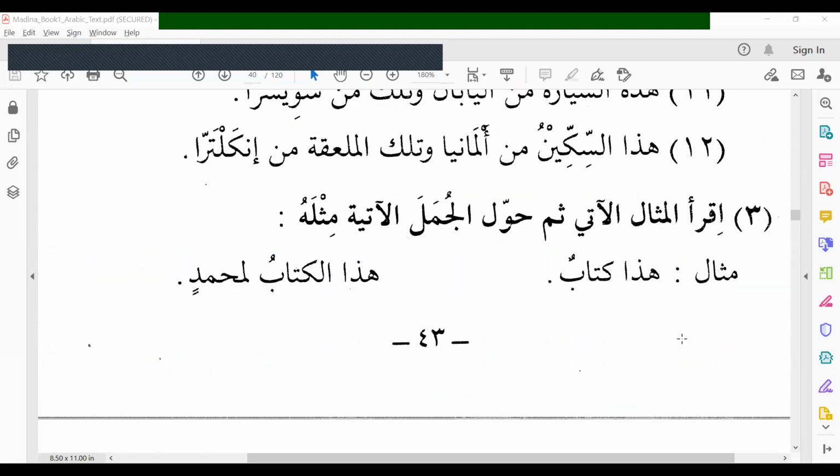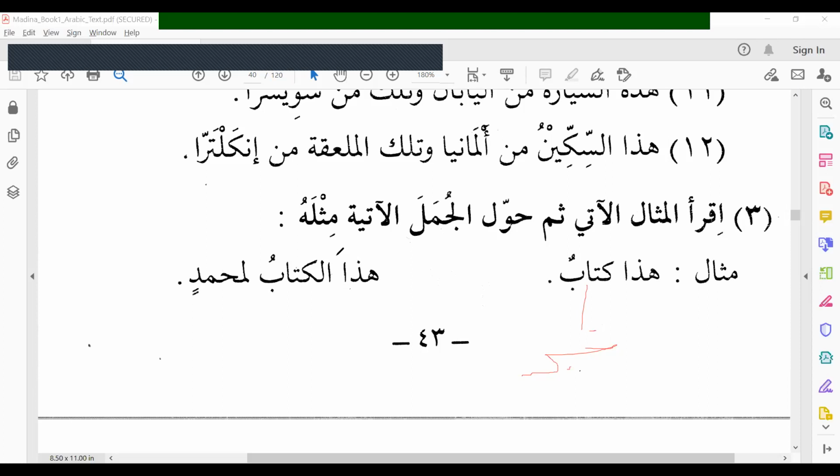Let's read the example. Mithal, example. Hada kitabun. This is a book. You see, the noun followed by hada is nakira. If it is nakira, then you have to give this as a khabar, information. Hada kitabun. This is a book.